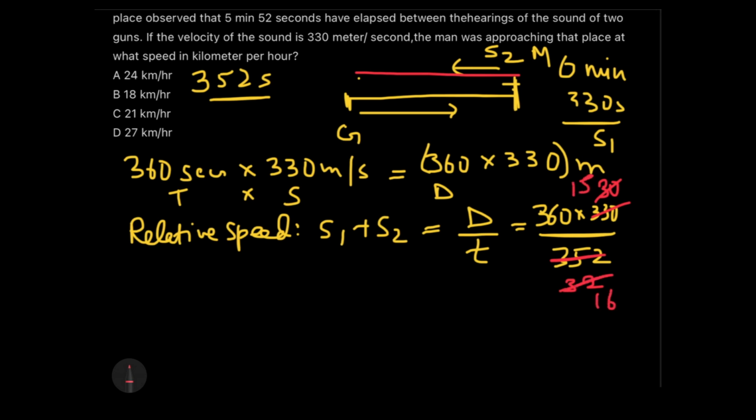This can be cancelled as 16. This can be cancelled as 4 4s are 16, 490, and then I can further cancel it as 45 and 2. Now I am left with 45 into 15 divided by 2. So 45 into 15 divided by 2 is the speed which I am getting currently.